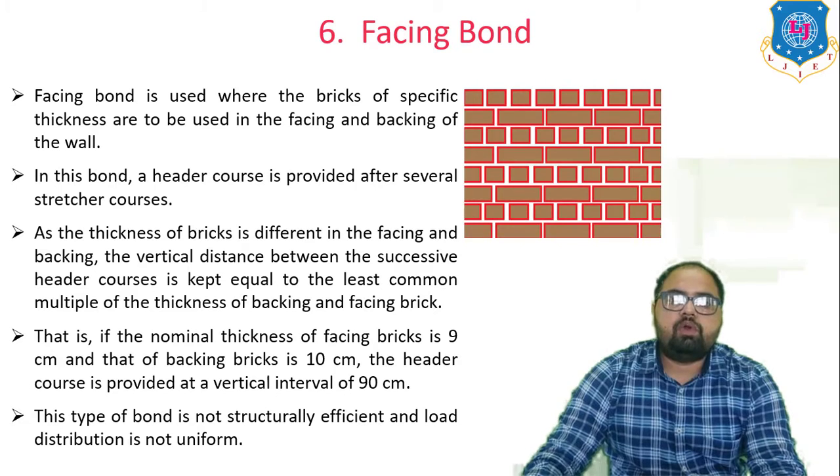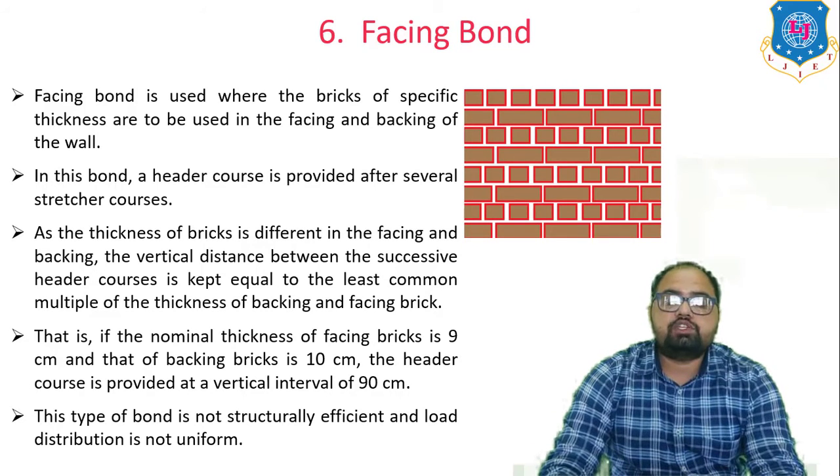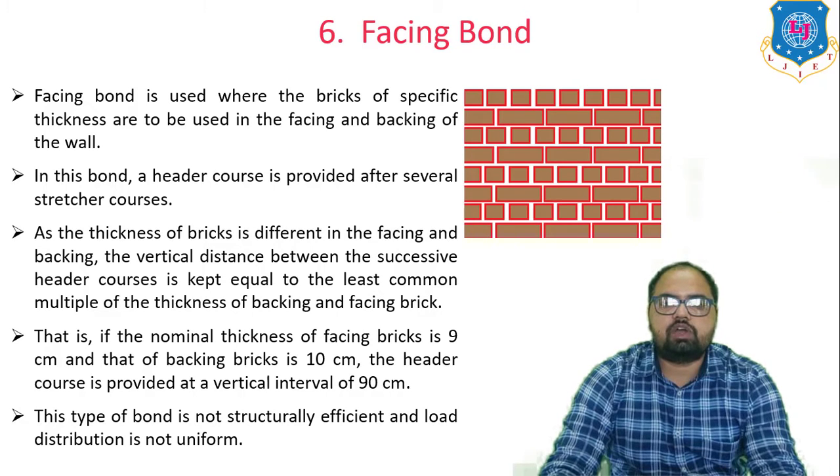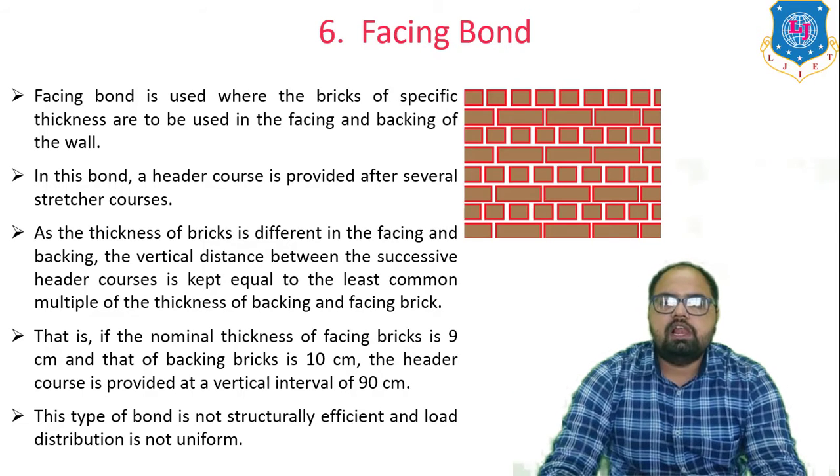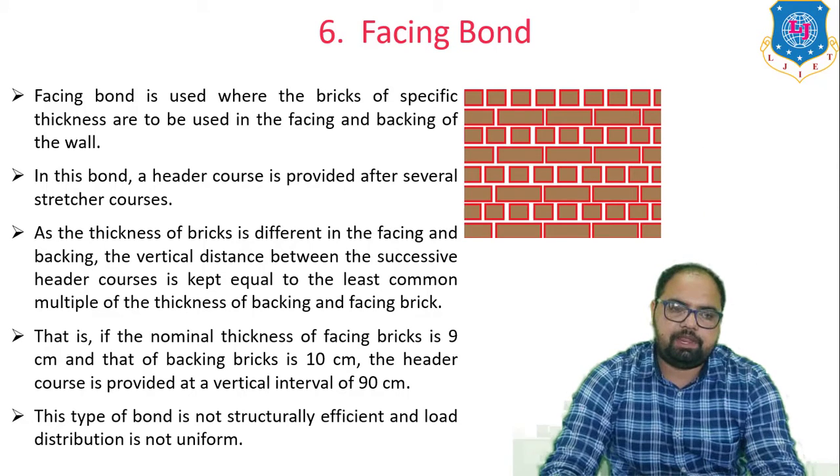Next is the facing bond. Facing bond is used where bricks of specific thickness are to be used in the facing and backing of the wall. In this type of bond, a header course is provided after several stretcher courses. As the thickness of the brick is different in the facing and backing, the vertical distance between successive header courses is kept equal to the least common multiple of the thickness of backing and facing brick.